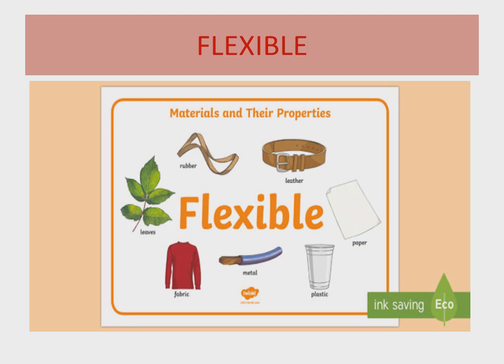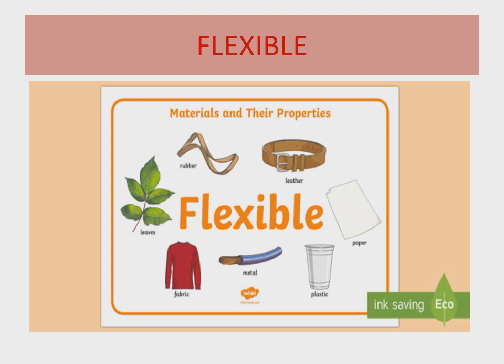Now next one is flexible. F-L-E-X-I-B-L-E, flexible. What are the flexible materials? On your screen you can see there are different examples of flexible materials. Flexible materials means an object that can bend easily, and when we are bending it down and when we are leaving it, it can return to its original shape.